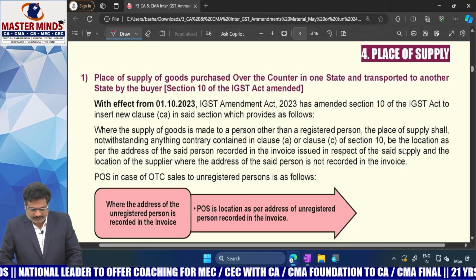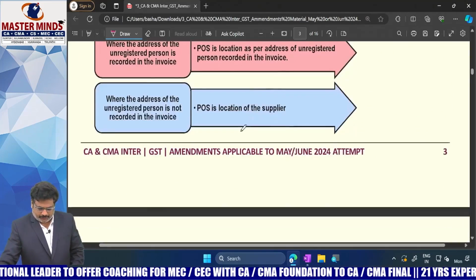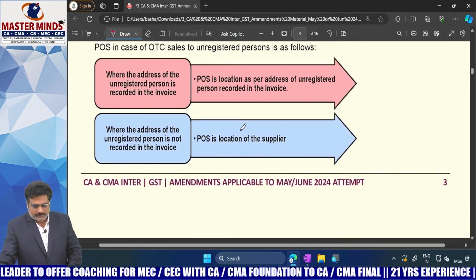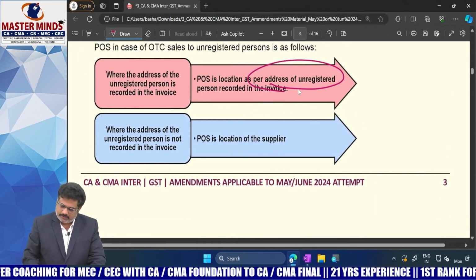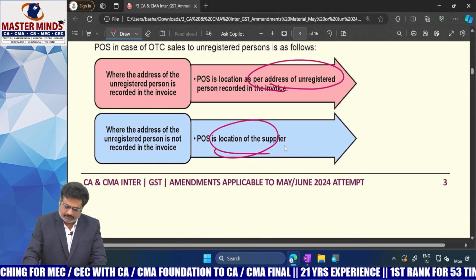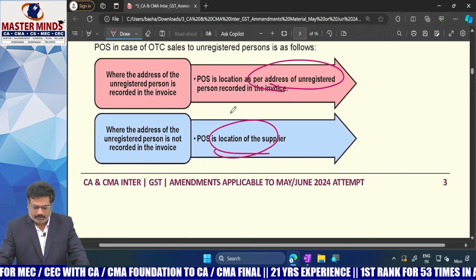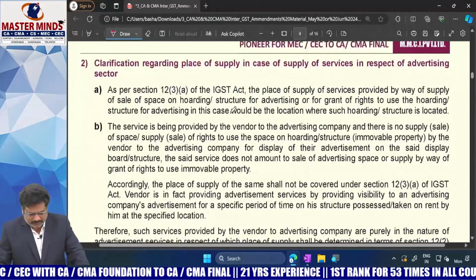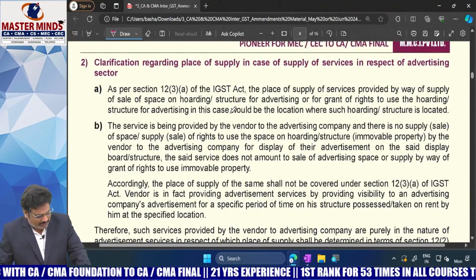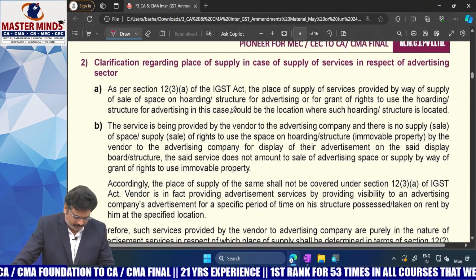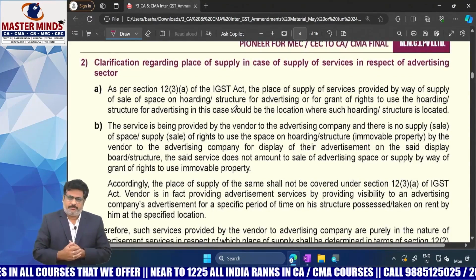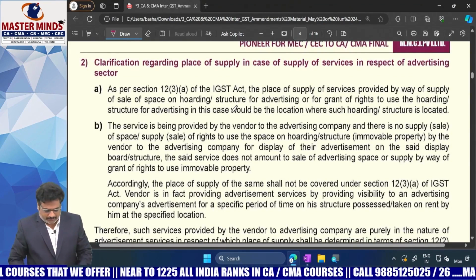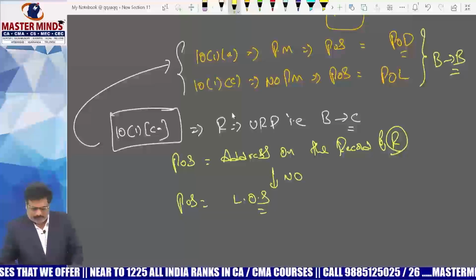So this is the place of supply amendment, and with respect to this you need to remember: if address on record is available, that is the POS; if address on record is not available, location of the supplier will be the POS. And the advertisement sector is not that important from the examination point of view, so I will just tell you the summary of this particular point.